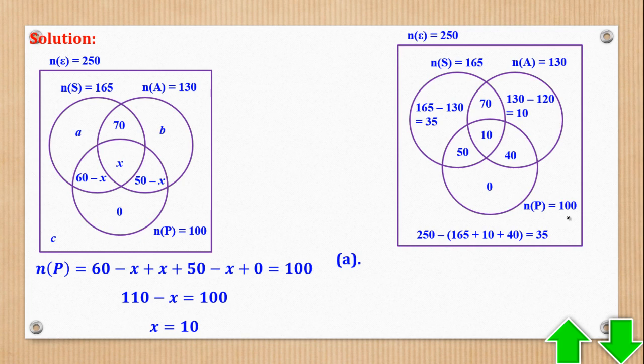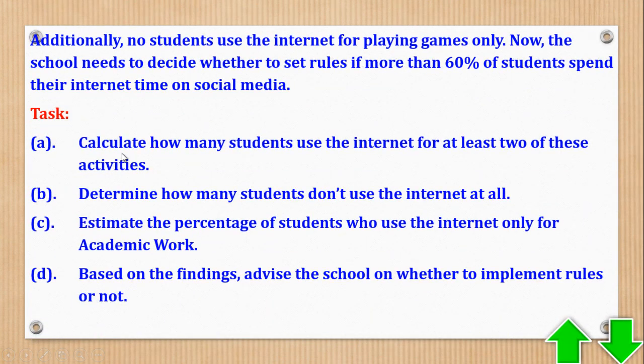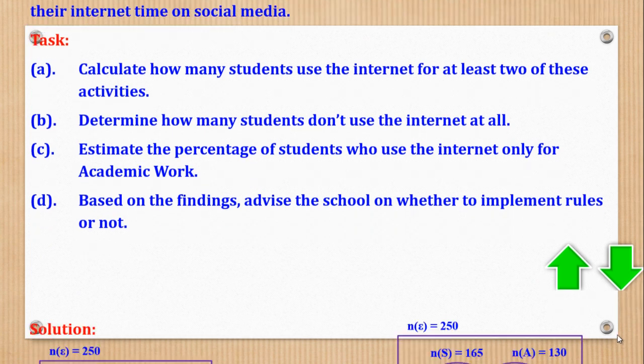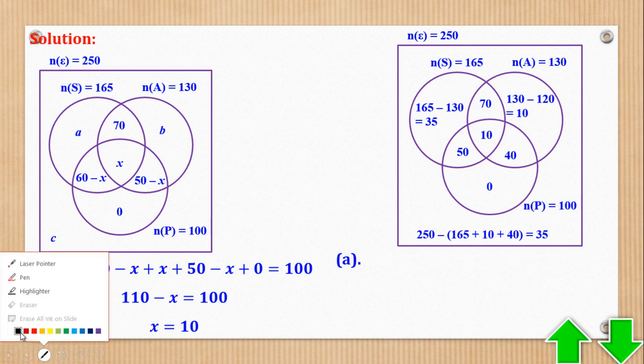So task A, let's see task A. Task A says, calculate how many students use internet for at least 2 of these activities. At least means that or more. So 2 or more is what they want. 2 or more is the whole of this.